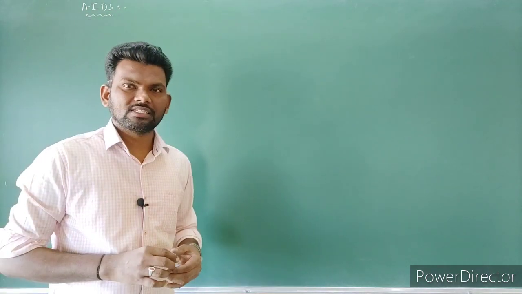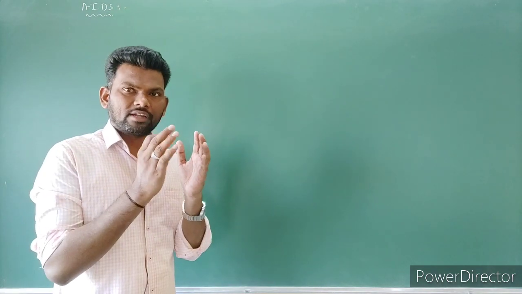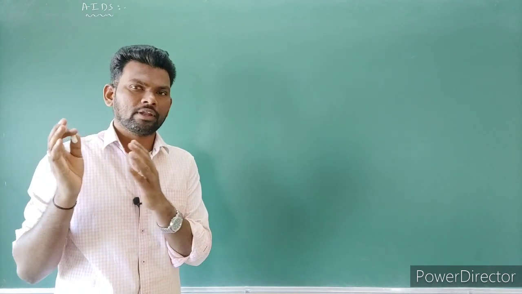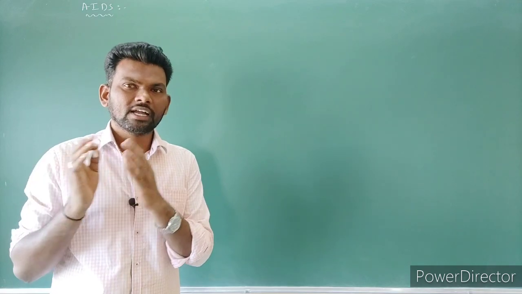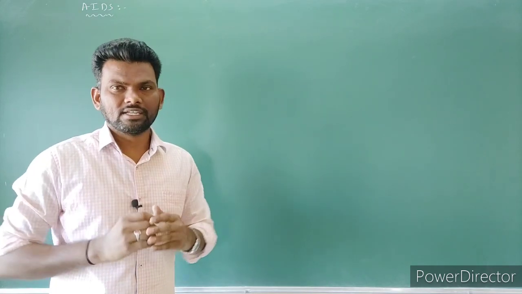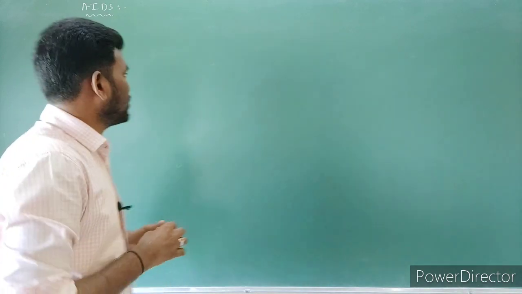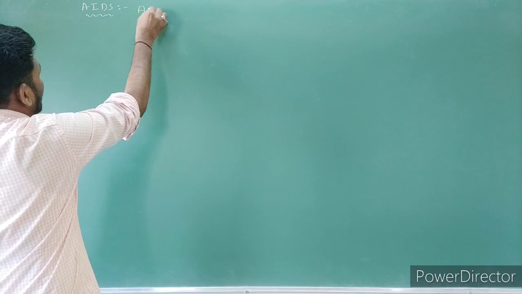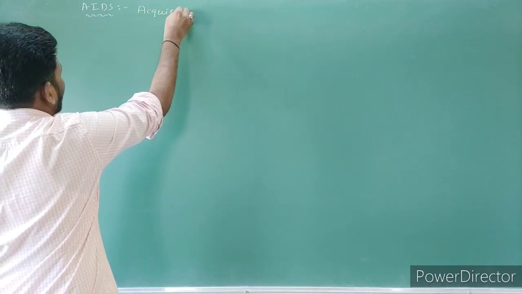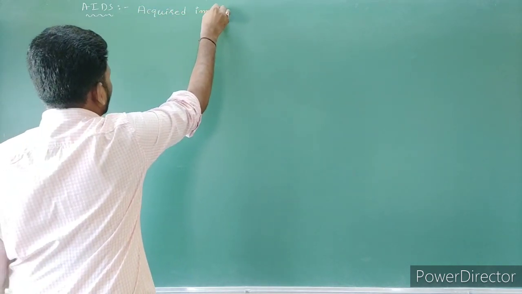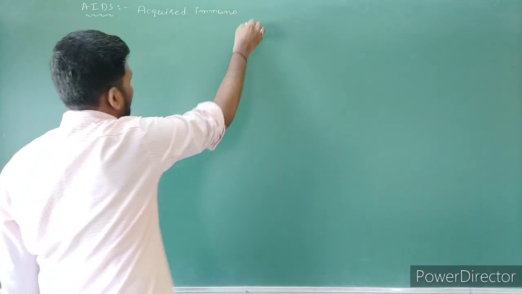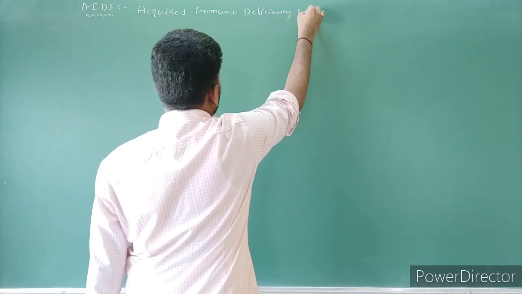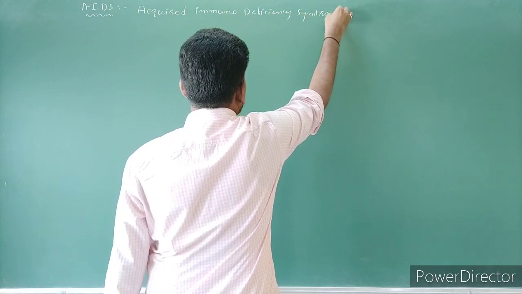Acquired immunodeficiency syndrome. The literal meaning of AIDS is deficiency of the immune system that is acquired during the lifetime of an individual. It is indicating that it is not a congenital disease. Alright? Let's write the points here. AIDS means acquired immunodeficiency syndrome.